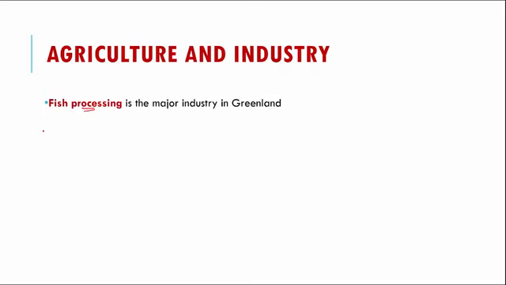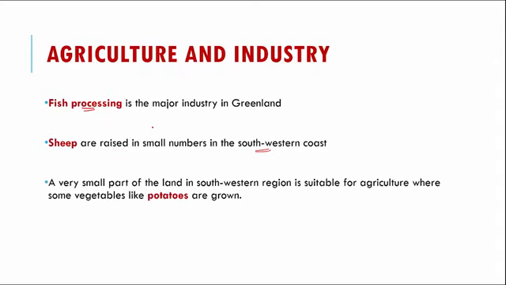Apart from that, in some summer months when it's not extremely cold, sheep are raised in very small numbers in the southwestern coast because it is the warmest. So only a small number can be raised because it's extremely cold. And a very small part of the southwestern region is suitable for agriculture, and in those small regions they grow vegetables like potatoes. So this is about Greenland.